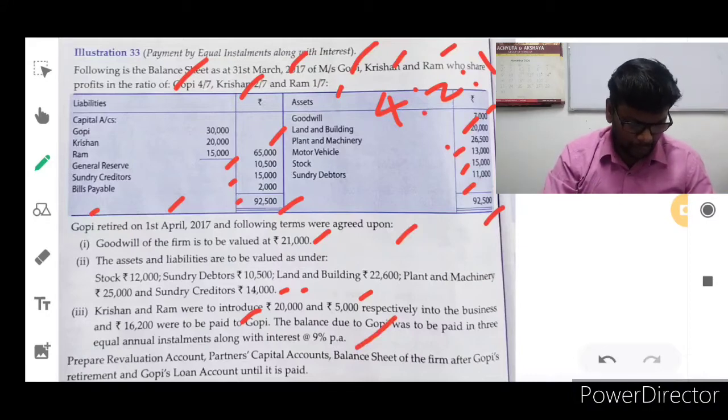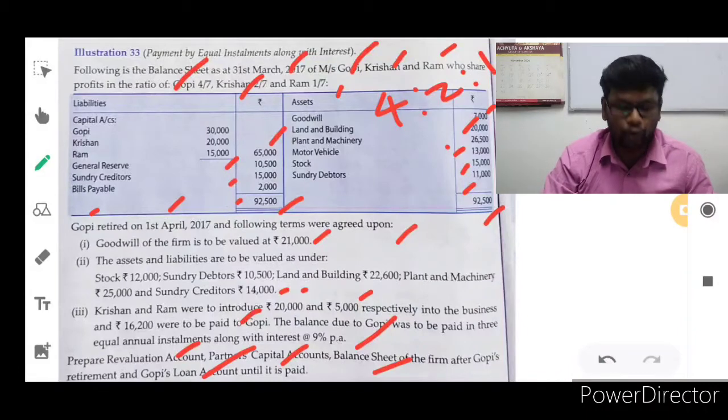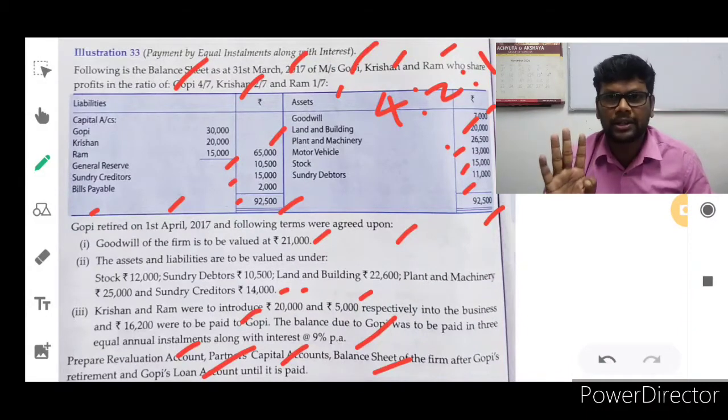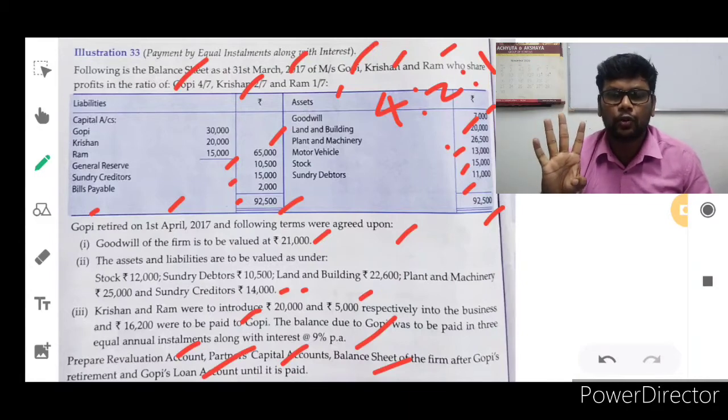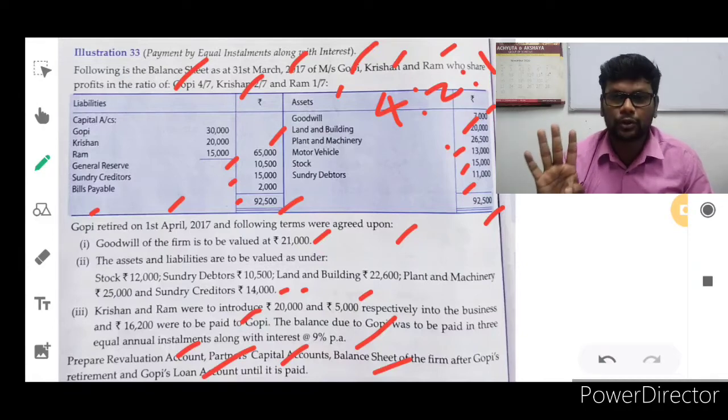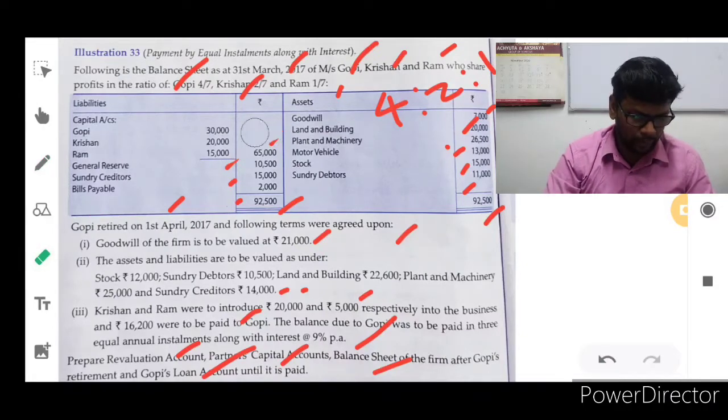They are asking us to prepare the revaluation account, partners' capital account, balance sheet of the reconstituted firm, and Gopi's loan account. So nearly 4 accounts we should prepare. One is the revaluation account, second is the partners' capital account, third is the reconstituted firm's balance sheet, and fourth is Gopi's loan account, since Gopi is retiring. So these we are going to prepare step by step. You can learn first.